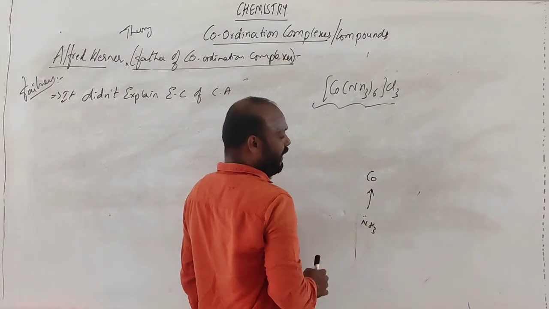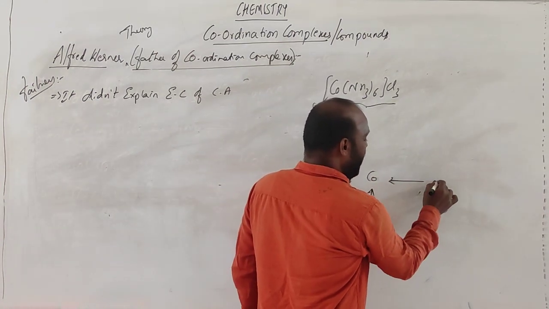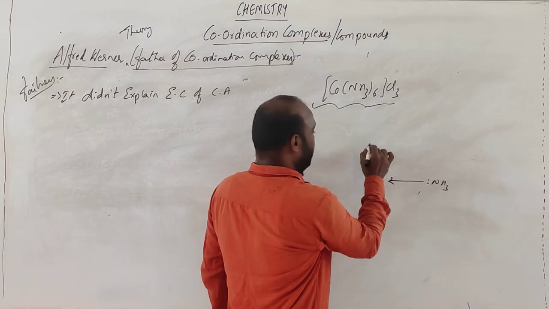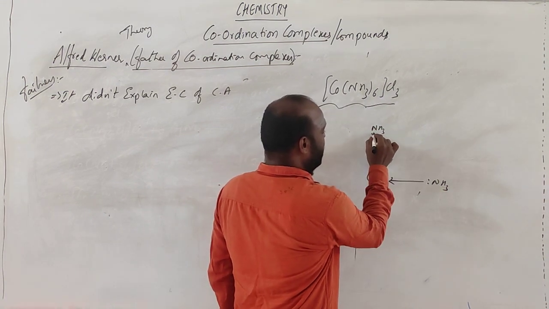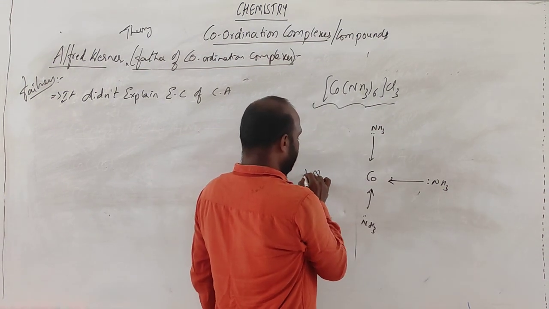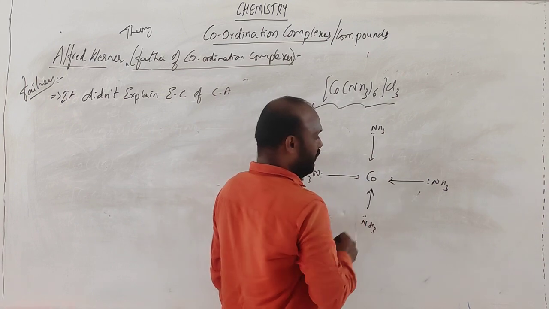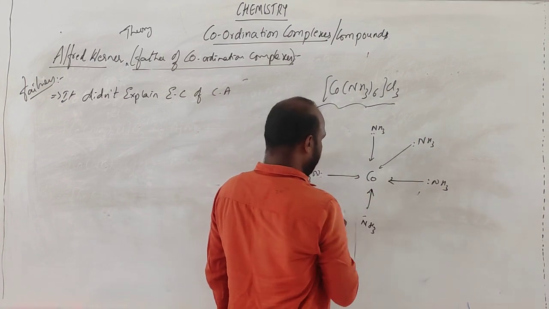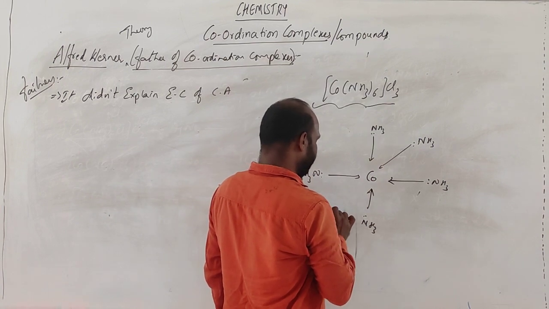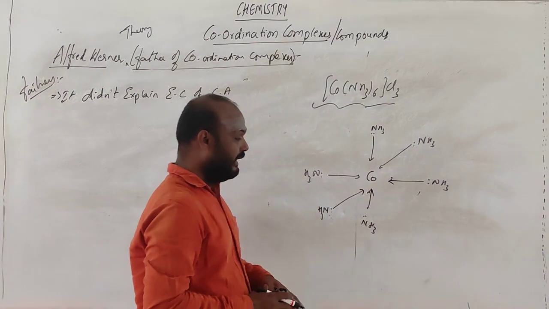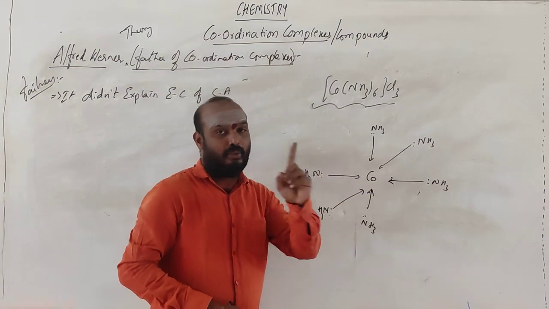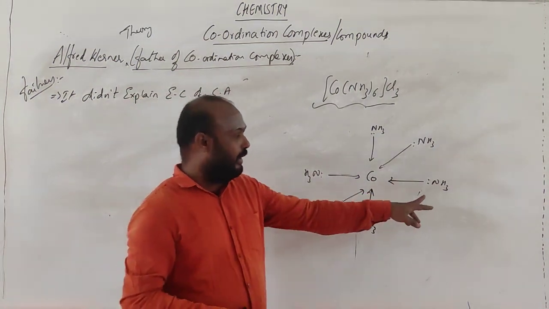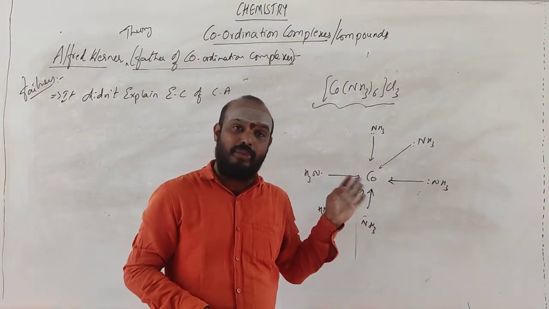You have 6 of them: NH3, third, fourth, fifth, sixth. Each ammonia has one lone pair of electrons on it, donated to the central cobalt atom.